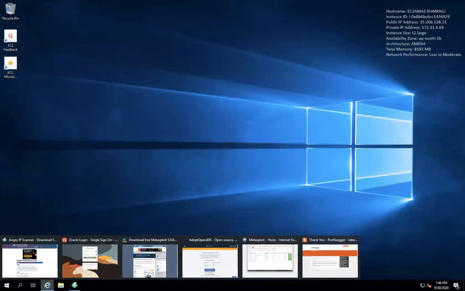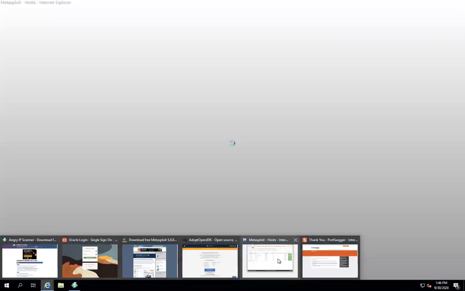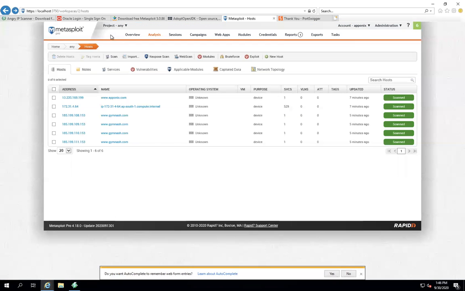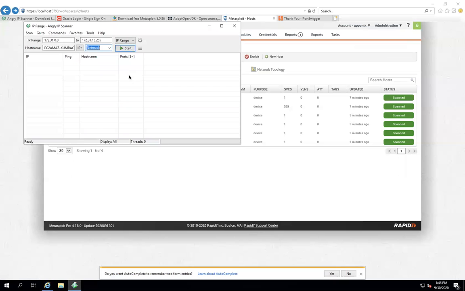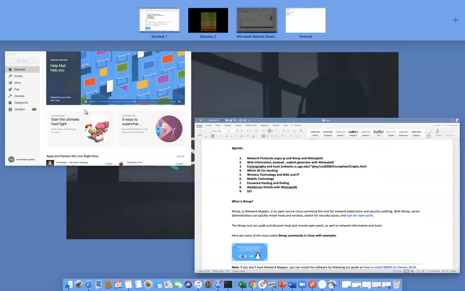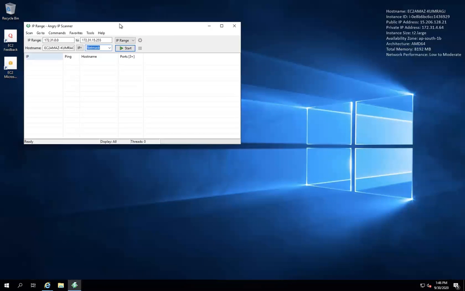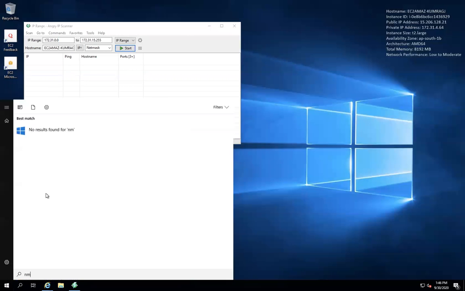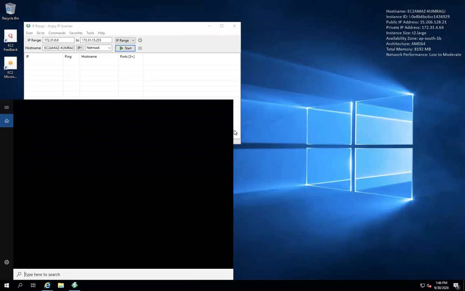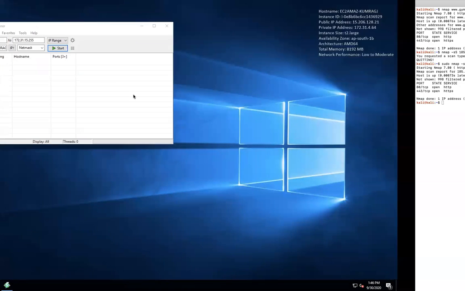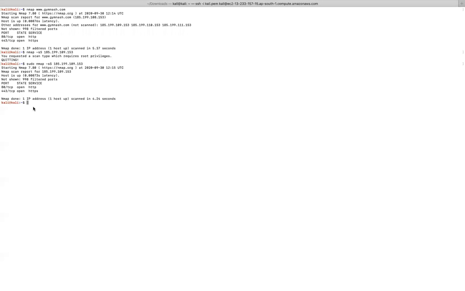Right now you can open this, and I opened all these tools. Basically, I installed Metasploit and Angry IP Scanner. Just minimize this. I installed Nmap also. Yesterday we saw Nmap; I installed it in Kali Linux. This is Kali Linux, you can see here.